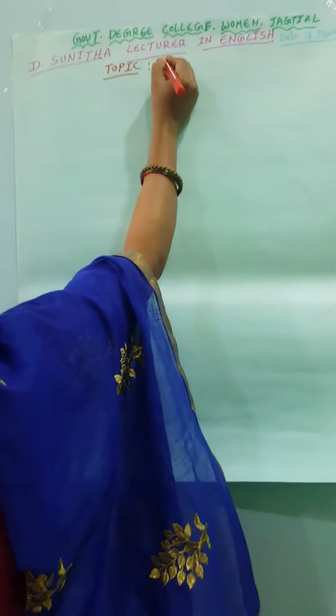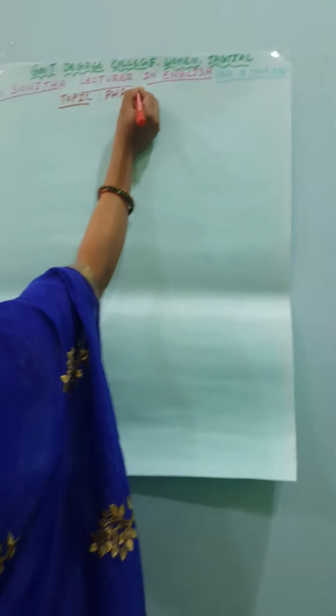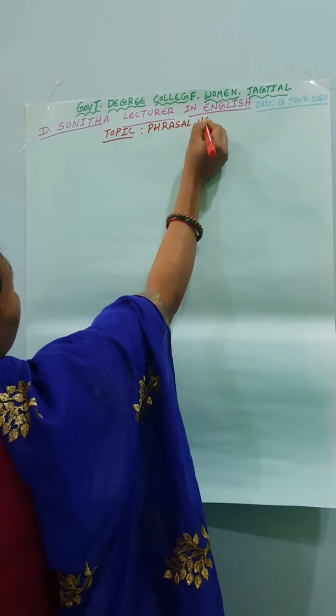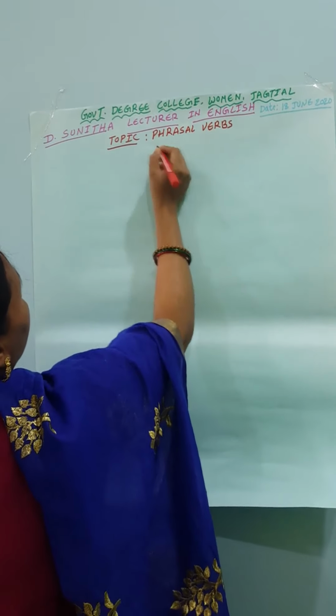So today I would like to explain to you a grammar topic related to English grammar. The topic name is phrasal verbs. So the definition of the phrasal verb: the combination of a verb and a preposition, or a verb and an adverb, to give a different meaning is called a phrasal verb.